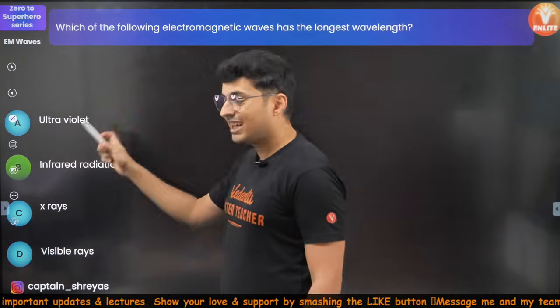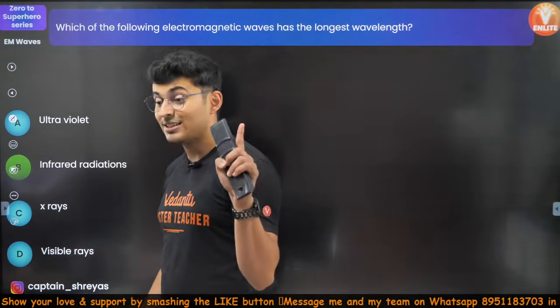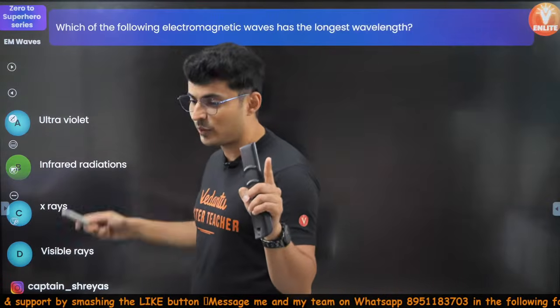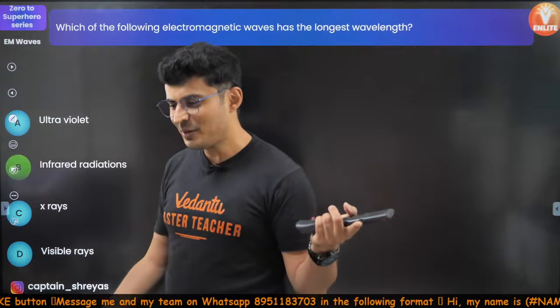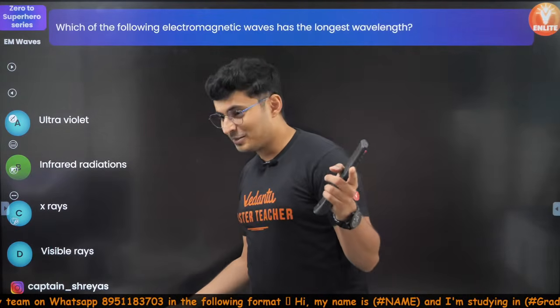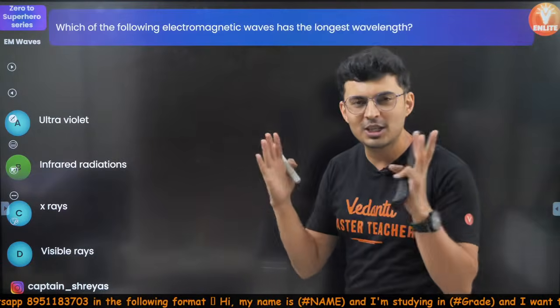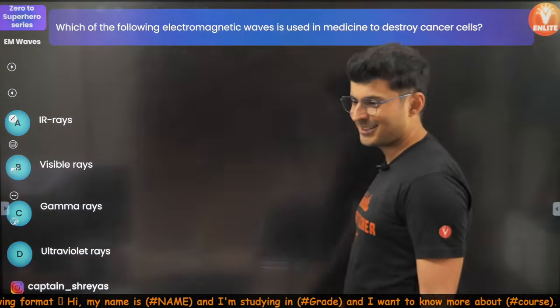Out of these, which has the shortest wavelength? Come on, quickly. Which has the shortest wavelength out of these four? Is it ultraviolet, is it X-rays, or is it visible? Obviously, now you know this. Is it visible? No, it is X-rays. X-rays have very short wavelength compared to all of the others. Very good. Moving on to the next question.